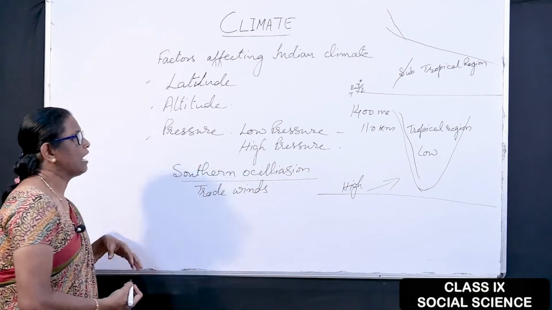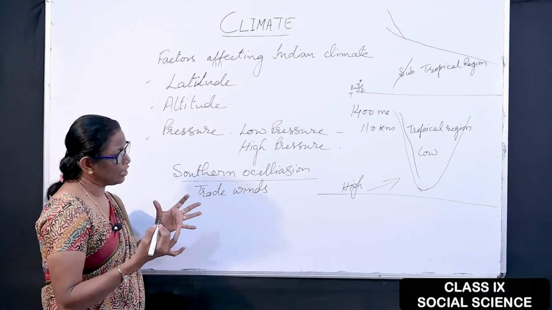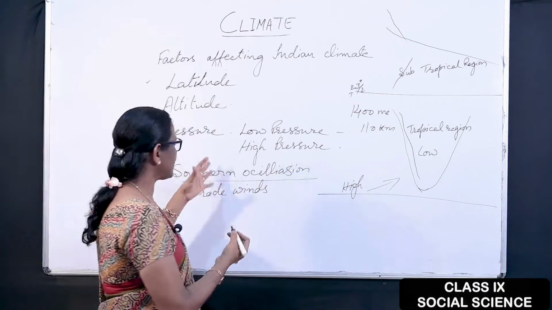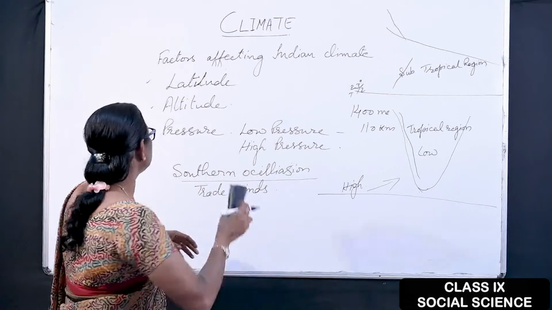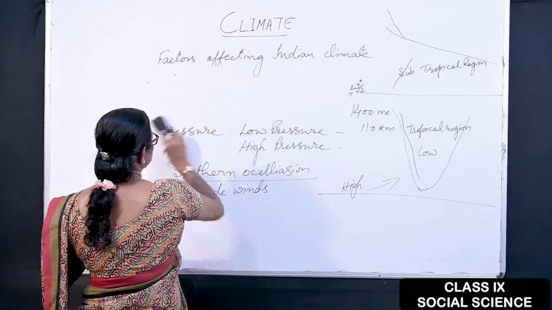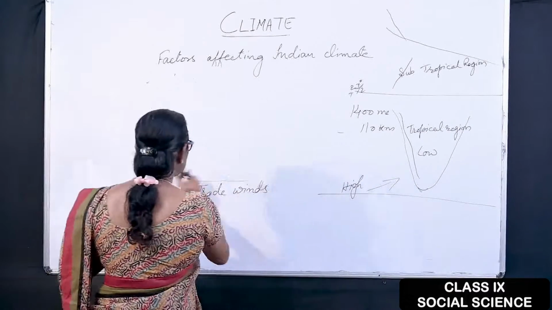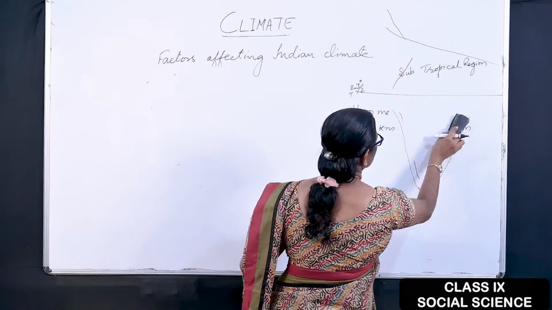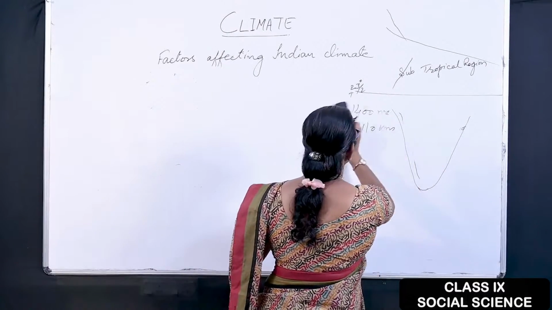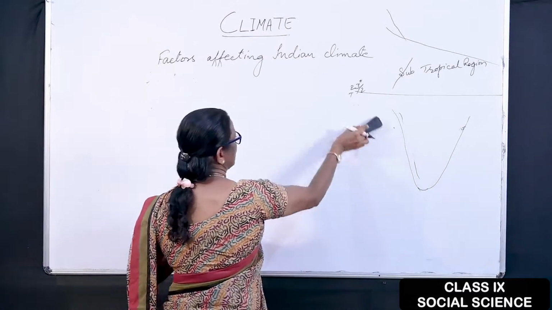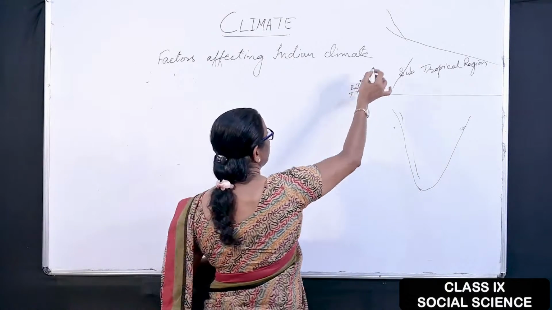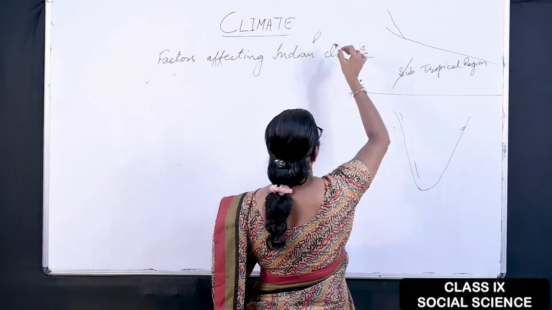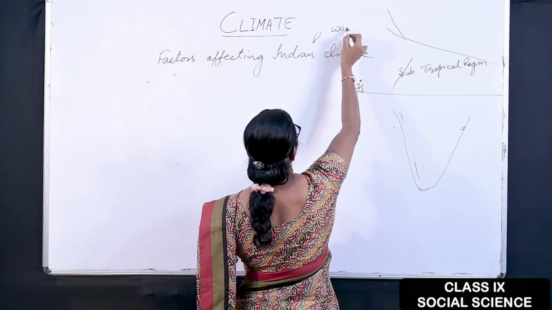Now we will learn how India gets rain or what is the cause of precipitation in India. As I told you, these are the factors. Out of this, the high pressure and low pressure which take place in India cause the rain. The westerly, here is Rajasthan, from the Pakistan area, the westerly comes.